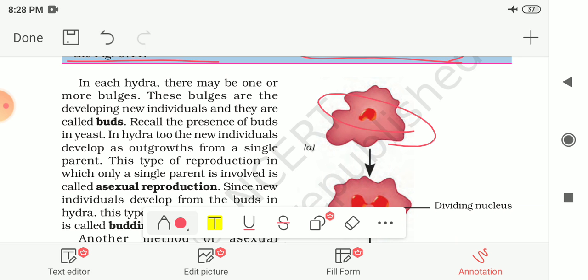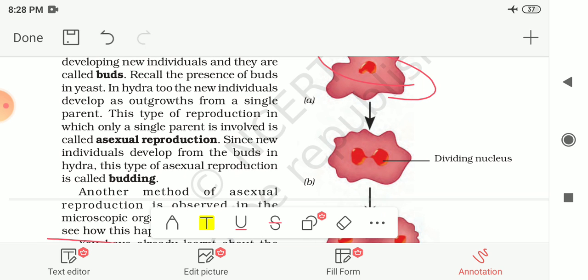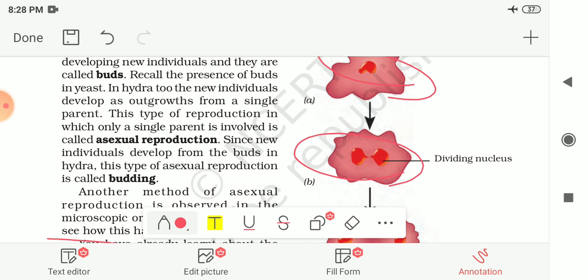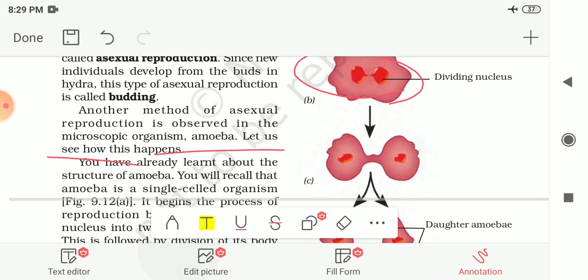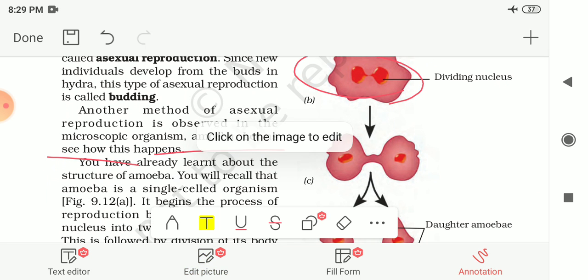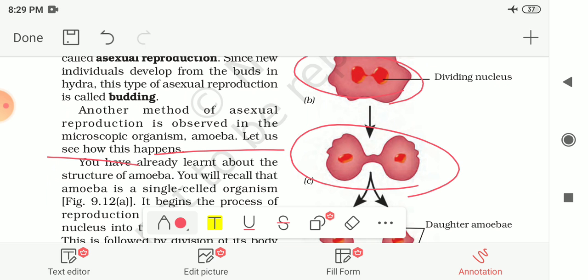So this one is the nucleus of amoeba. It will further divide into two nuclei. So this is the division of nucleus, and it begins the process, and then after this the body divides into two, with each part receiving a nucleus. So here you can see that now this body of the amoeba is dividing into two, and each part is receiving one nucleus.